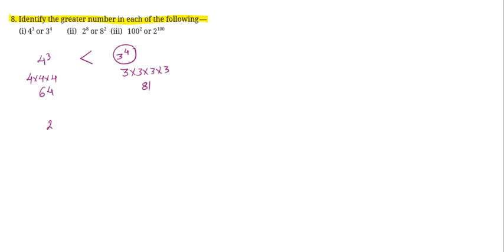Second वाले में 2 to the power of 8 और 8 to the power of 2. अब एक method है कि we'll solve this. The other method is let's convert this 8 also in the powers of 2. So we can write 8 as 2 to the power of 3 और उसके ऊपर एक power है 2 का. So this becomes 2 to the power of 6 and here you still have 2 to the power of 8. So obviously 2 to the power of 8 is bigger. So let's circle this one.